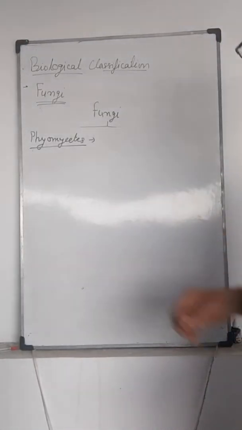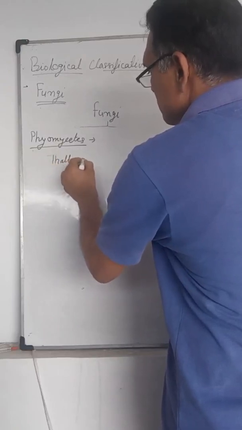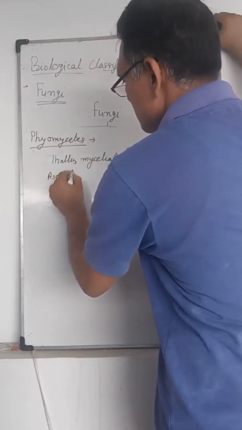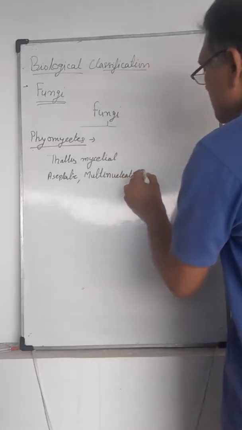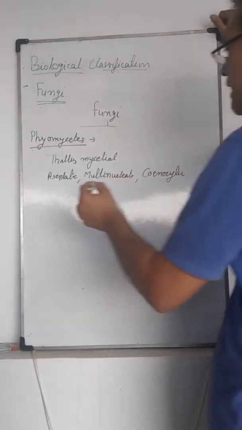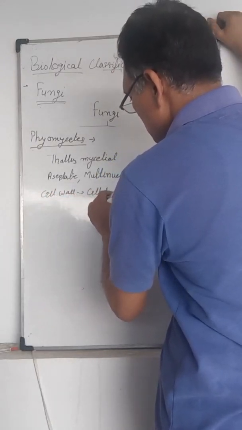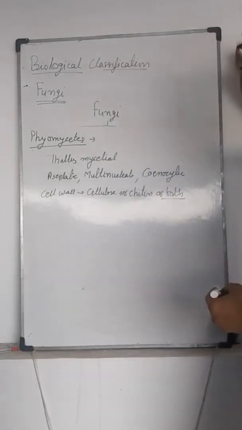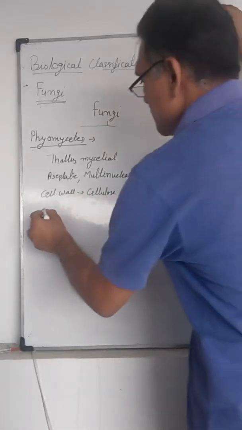Now the first class, Phycomycetes. Its thallus is mycelial, aseptate, multinucleate, in a coenocytic condition. The cell wall is made of cellulose or chitin or both; sometimes it is fungal cellulose.